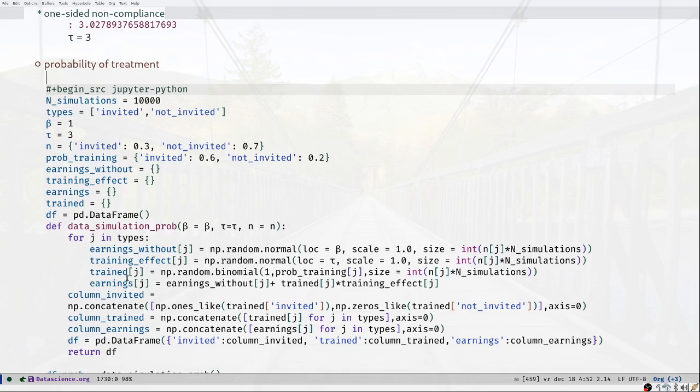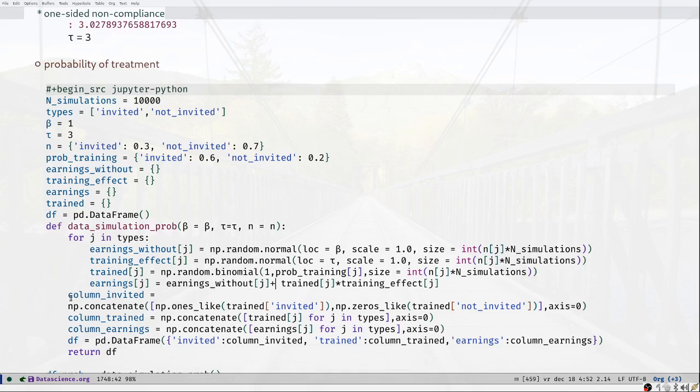The second time we go through this loop, we look at the people that are not invited, and the probability of training is then only 0.2. So when we draw from this binomial distribution, we draw with a far lower probability of success. It's 0.2 in this case instead of 0.6 in the case of people that were invited. Then earnings again are the earnings you earn without being trained, plus this factor trained, which is either 0 or 1 for an individual, times the training effect, so the additional earnings that the person will earn if they get training.